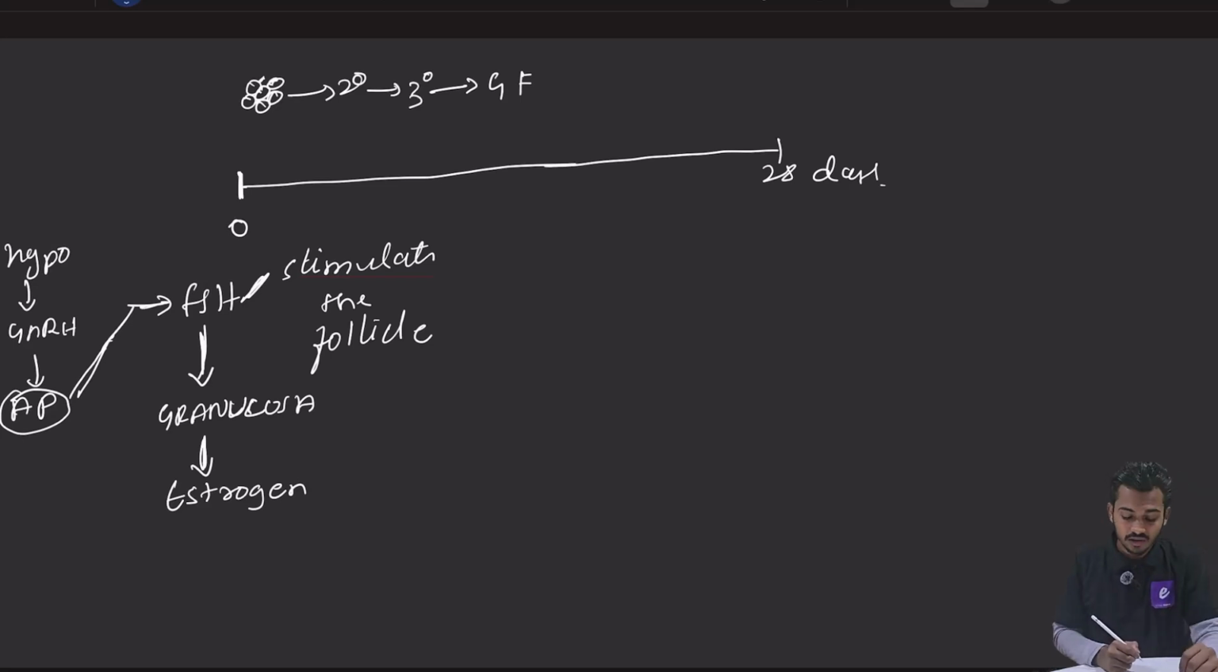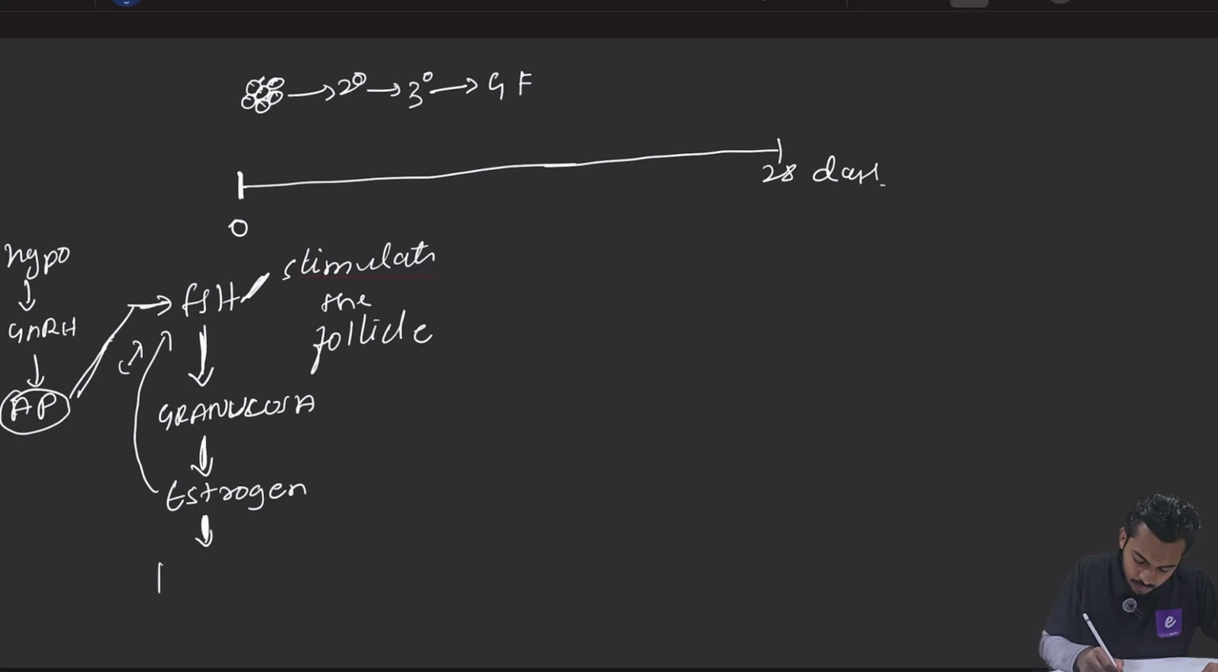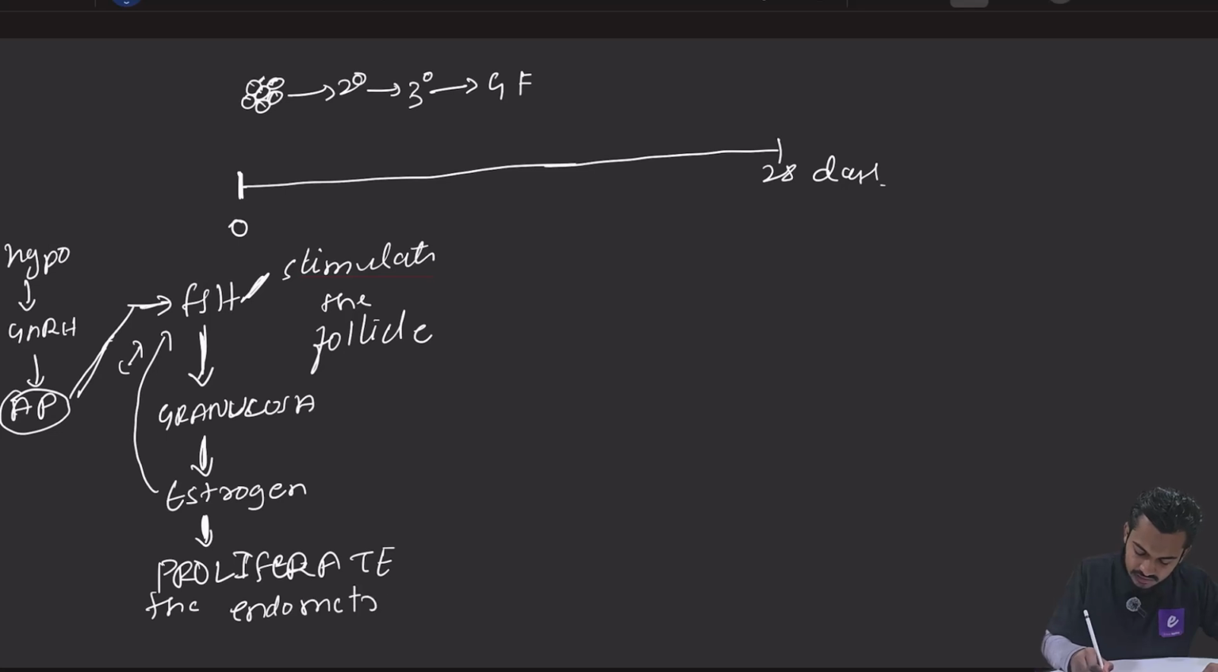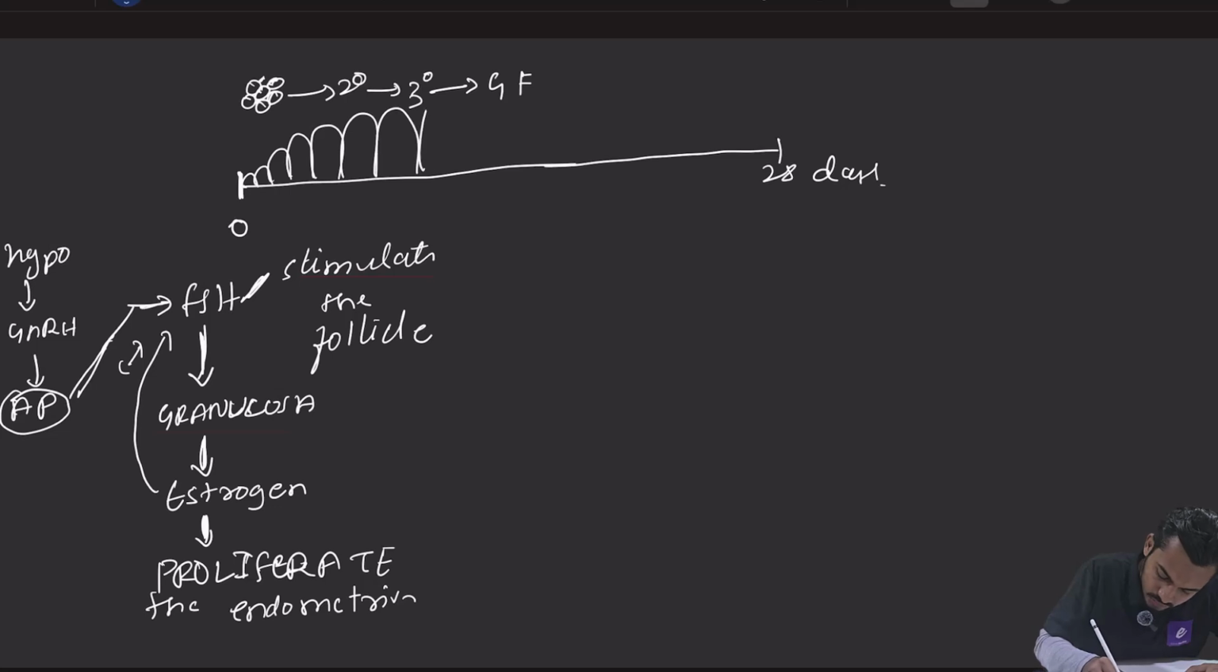Now there are three important functions of estrogen. What are those three important functions? First of all, it has a negative feedback on FSH. Then second thing, it will proliferate the endometrium, जिसकी वजह से क्या होगा? There will be increase in the thickness of endometrium. So endometrium का thickness increase होता जाएगा. Understood? So the endometrial thickness will keep on increasing.